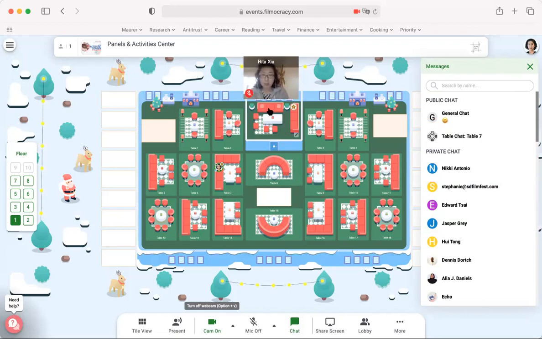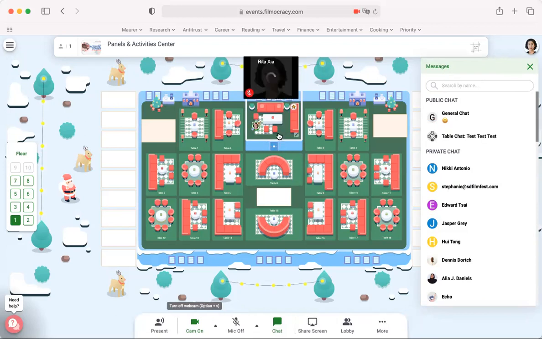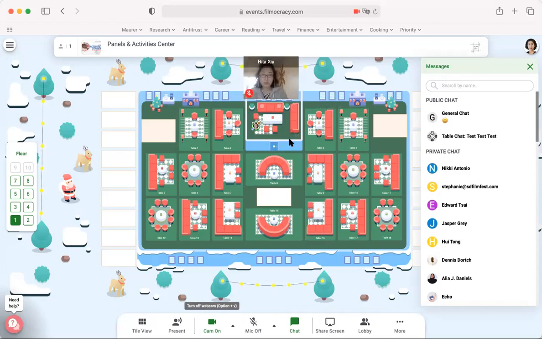Now I'm going to return to this locked table. So I go back to this blue bar locked table. This is a table where we want all the speakers and panelists to be so that our staff can go over any last minute technical instructions and do any tech checks. We ask that you try to log in maybe 20 to 30 minutes before the start time of your Q&A or panel.